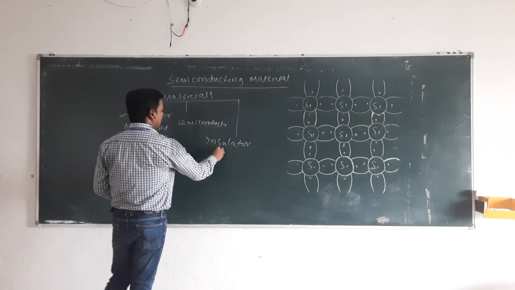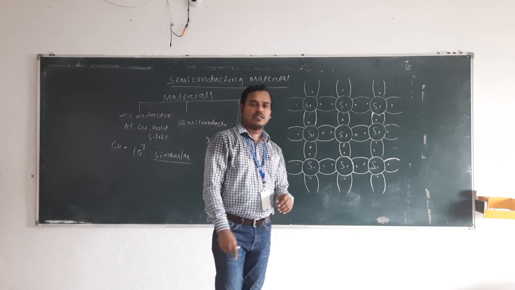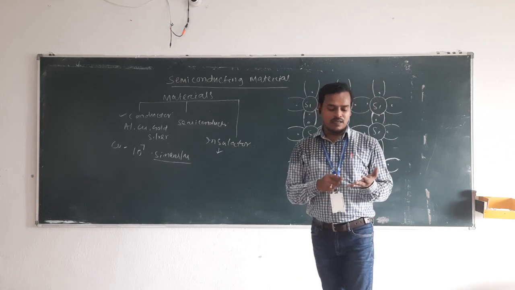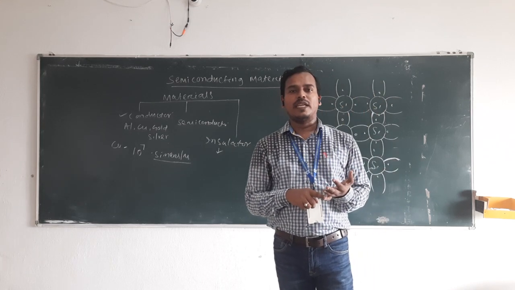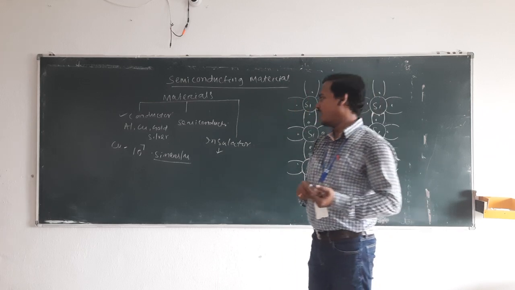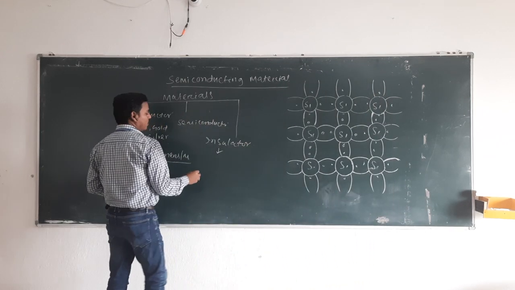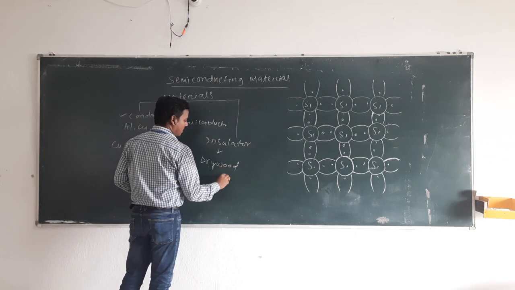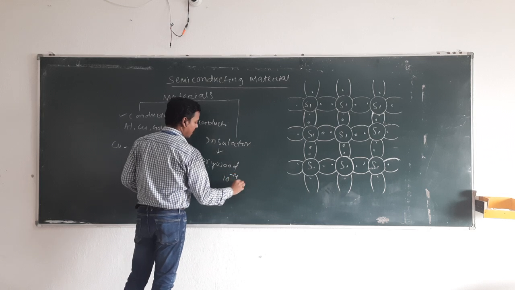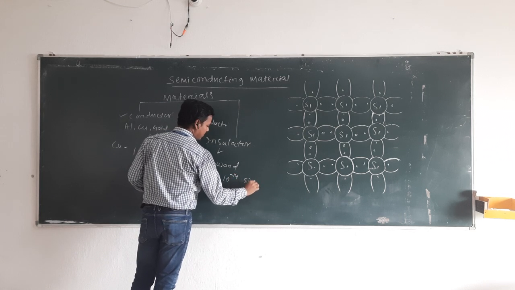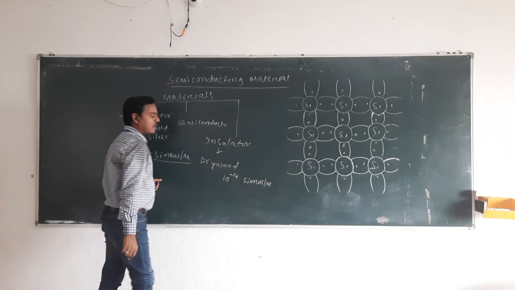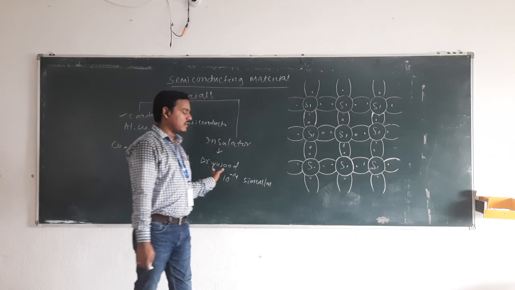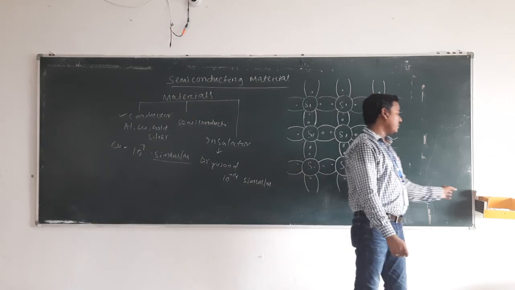Next, insulator. An insulator is a material through which the current doesn't pass. Examples of insulators are rubber, wood, mica, paper, etc. If we take dry wood, it is the best example of an insulator, with a conductivity of 10 to the power minus 14 Siemens per meter, and we can say it is a good insulator. Now let us discuss semiconductor.